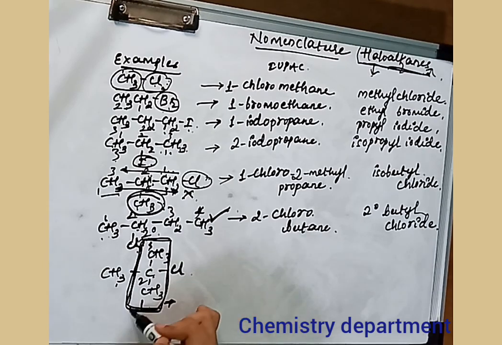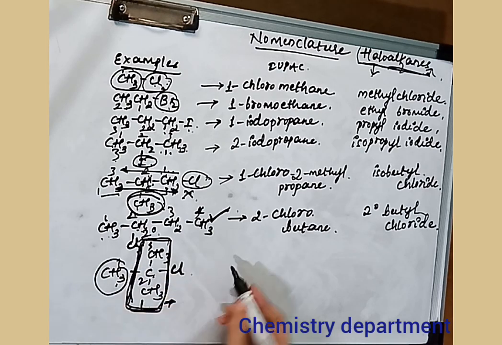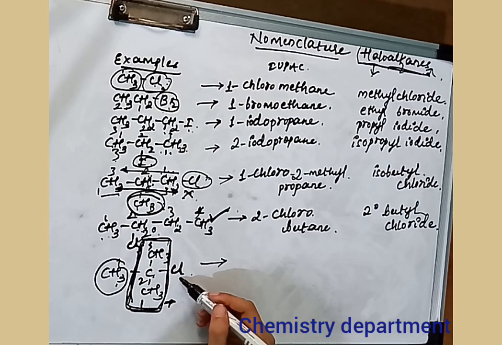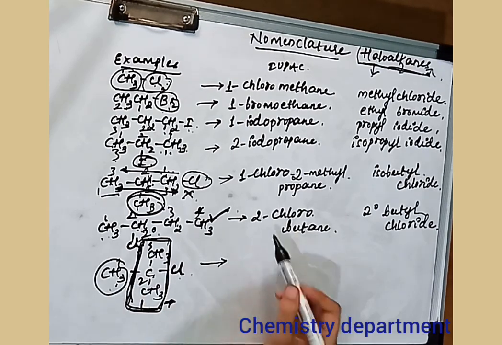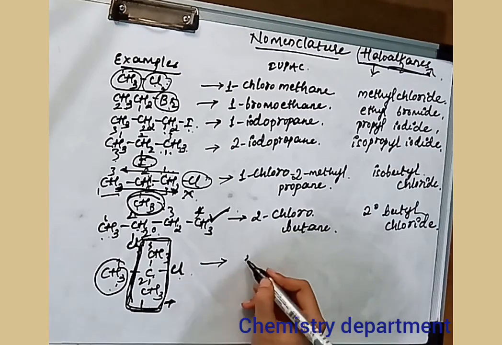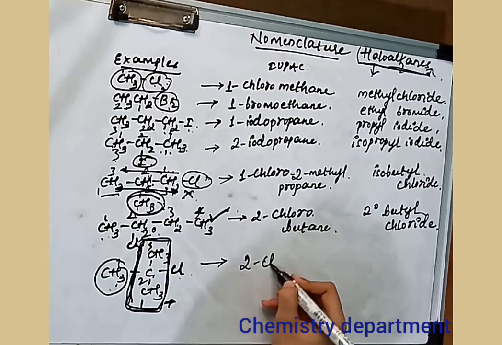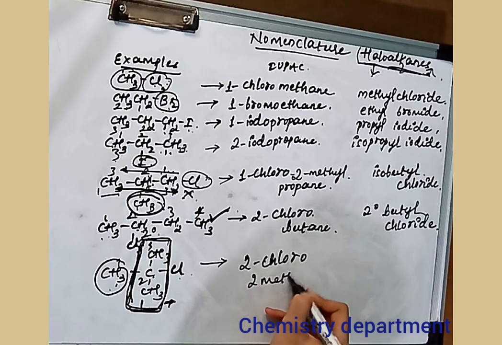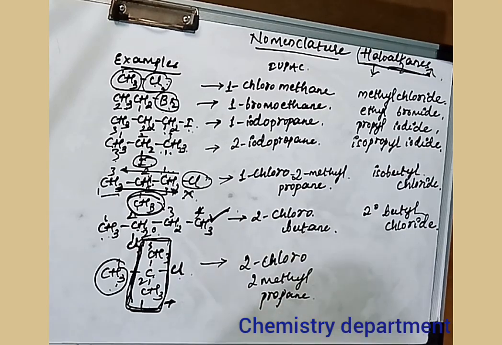So if I choose this as a chain, then CH3 will be acting as a substituent. So why I am writing first Cl and then methyl, you can see here, in the alphabetical order you have to write. So C comes first and then M. So that is why the IUPAC name of this will be 2-chloro-2-methylpropane.